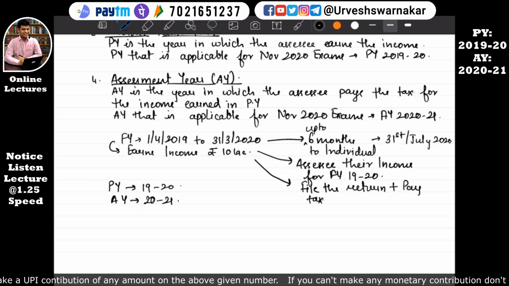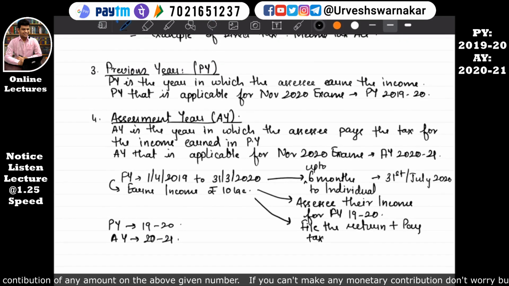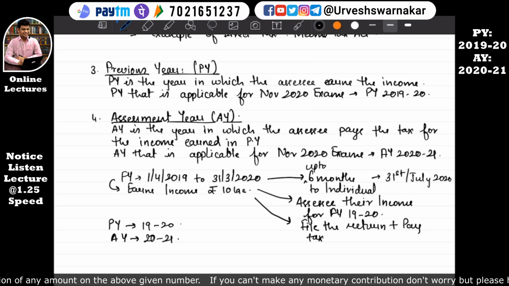What do assessment year and previous year mean? So let's read the definition now. This is not a hard and fast definition. In the exam, no definitions will be asked. Take it from me, because there are many good questions to be asked in the exam. Already the weightage of direct tax is 60 marks, so there are many good questions to be asked. If asked in MCQ, I don't think the institute will act so silly by asking such easy questions, because even if asked, it will be asked for 1 mark, and every student will by default write the right answer.